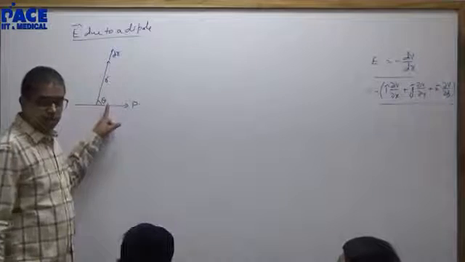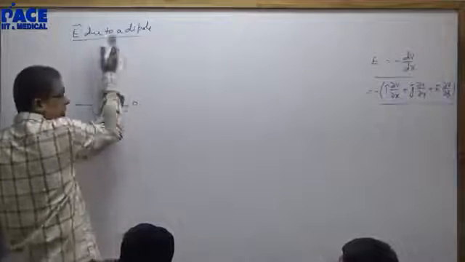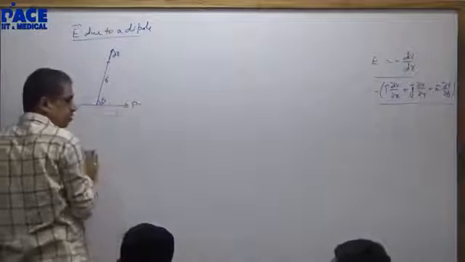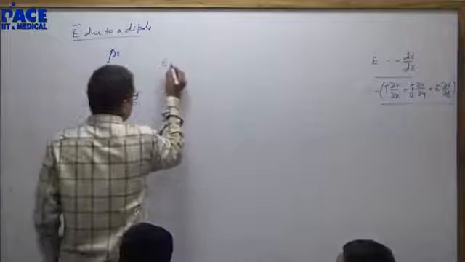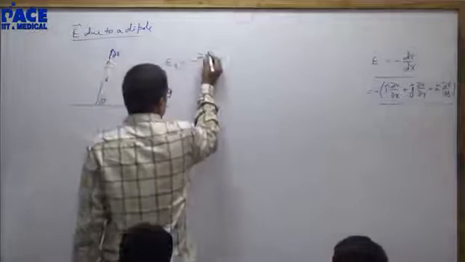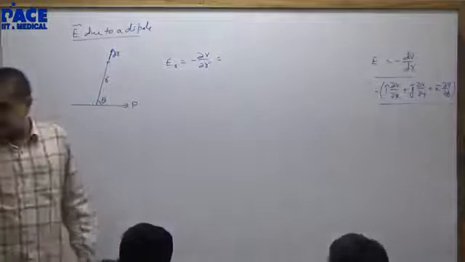Suppose I move by a distance of dr along the radial direction. Don't you think theta is kept constant? Yes or no? So then the field will be minus del V by del r.